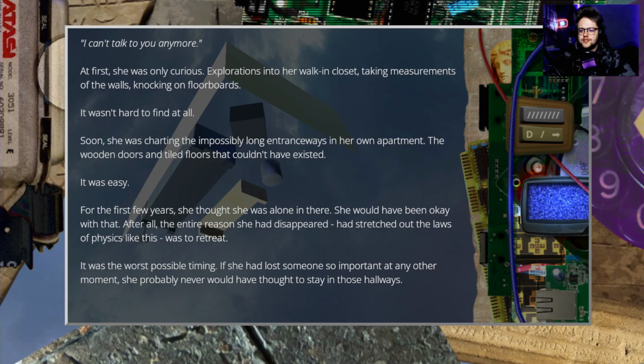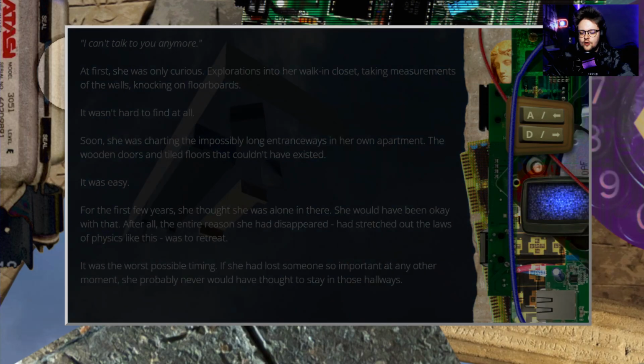At first she was only curious. Exploring her walk-in closet, taking measurements of the walls, knocking on floorboards. It wasn't hard to find at all. Soon she was charting the impossibly long entranceway in her apartment, the wooden doors and tile floors that couldn't have existed. It was easy. For the first few years she thought she was alone in there. She would have been okay with that. After all, the entire reason she had stretched out the laws of physics like this was to retreat. It was the worst possible timing. Had she lost someone so important at any other moment, she probably never would have thought to stay in those hallways.